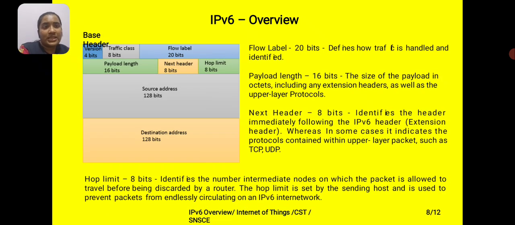Next one is the base header, which consists of a flow label of 20 bits, defined for traffic handling and identification. The 16-bit payload length in octets includes the extension headers as well as the upper layer protocol. Next header, 8 bits, identifies the header that immediately follows the IPv6 header, and hop limit, 8 bits, identifies the number of intermediate nodes through which the packet is allowed to travel before being discarded by the router.